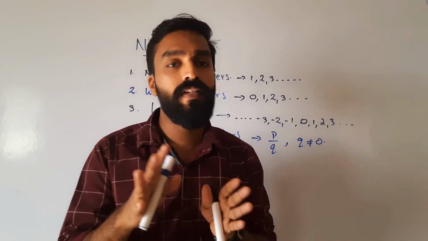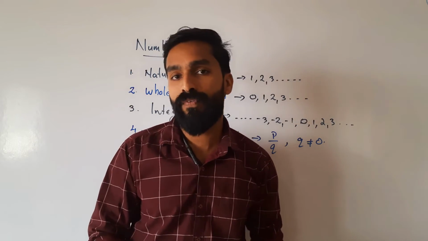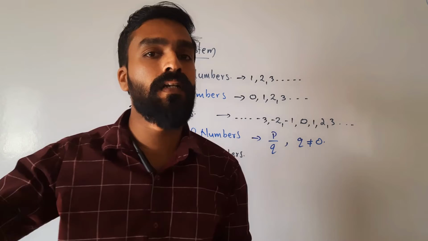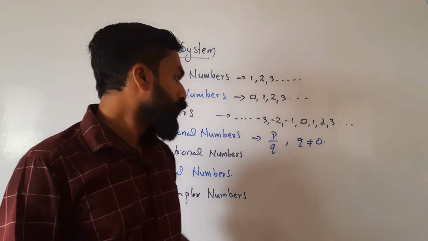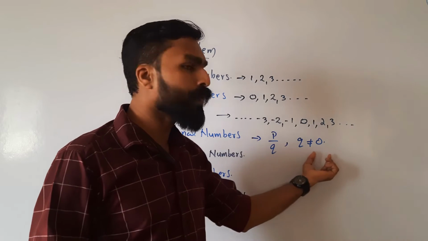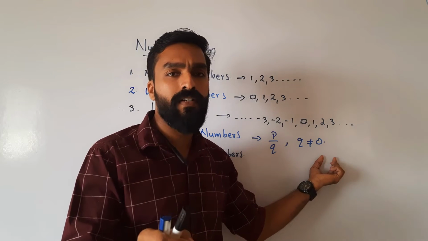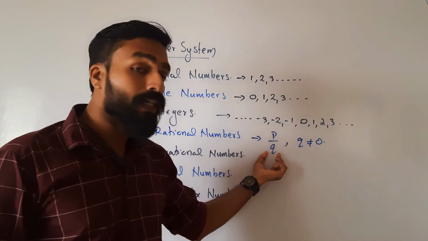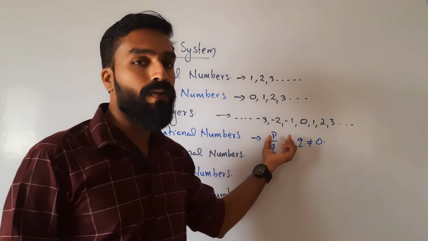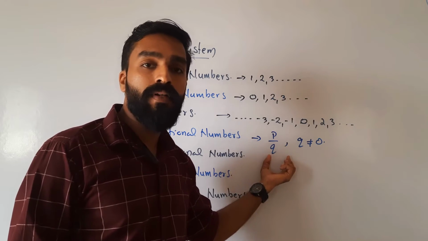In any question, if they are giving numbers in the form of rational numbers, the condition that the denominator is not equal to 0 will be there. So here it is p divided by q and q not equal to 0. The condition given is q not equal to 0, because if q equals 0, the denominator of this fraction is 0, and then the rational number is not defined.